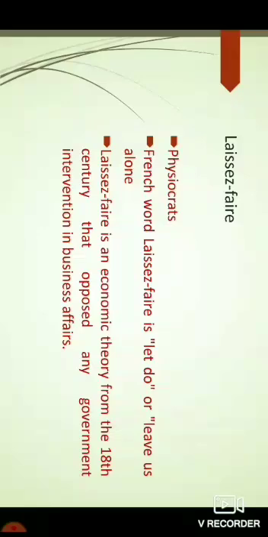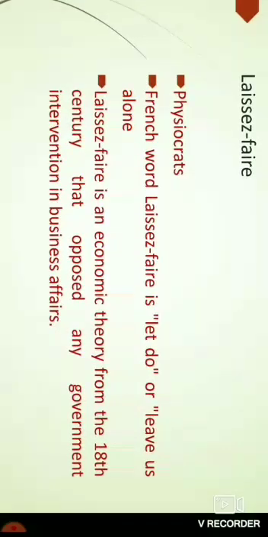From this meaning, laissez-faire is explained as an economy without government intervention.